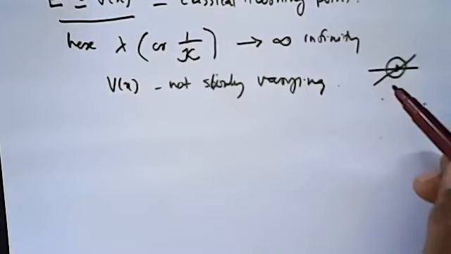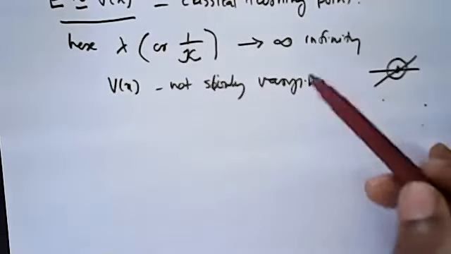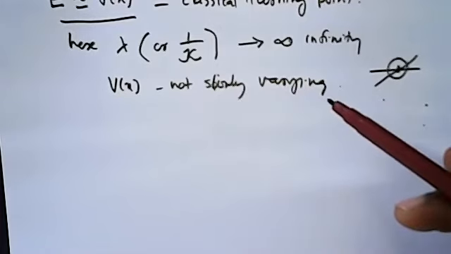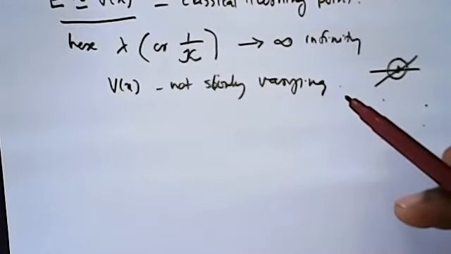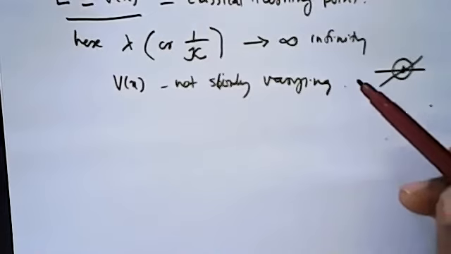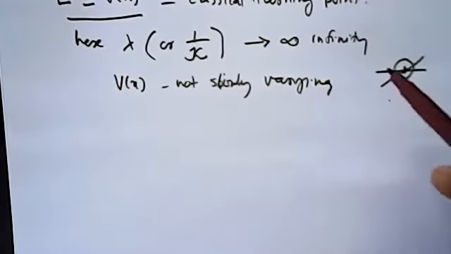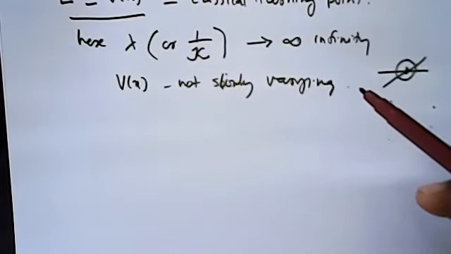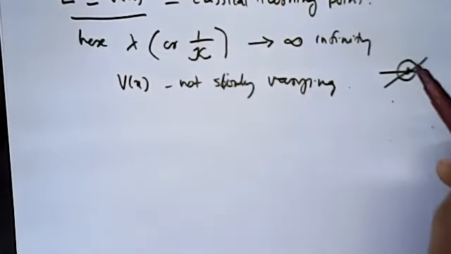But at the boundaries, we cannot say that the potential is very slowly varying compared to lambda. So at the turning point, we have to properly handle the situation. That is the idea of WKB approximation.